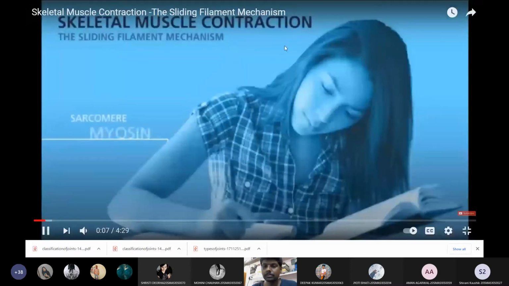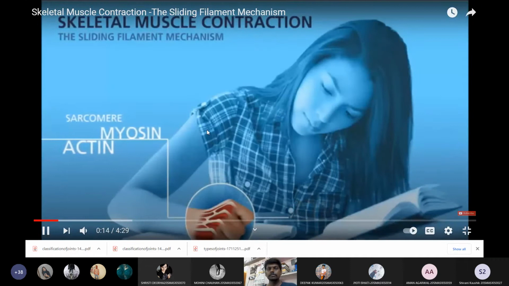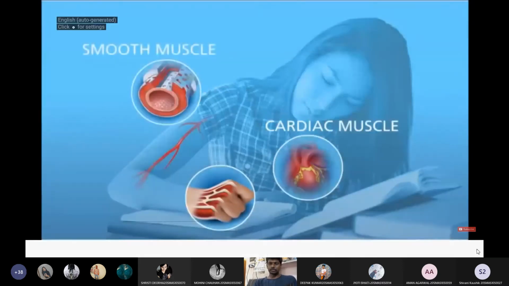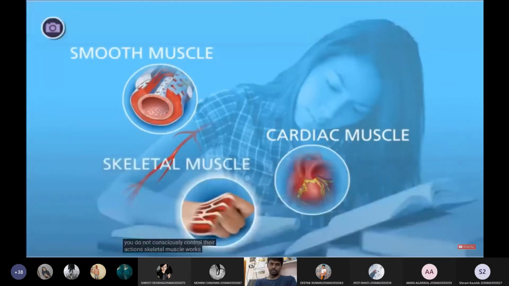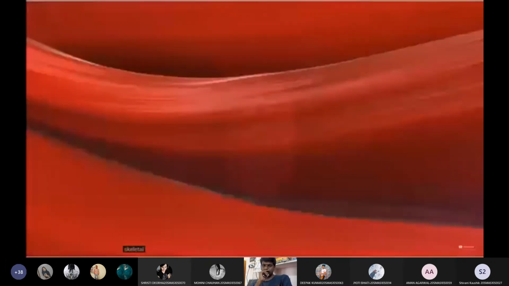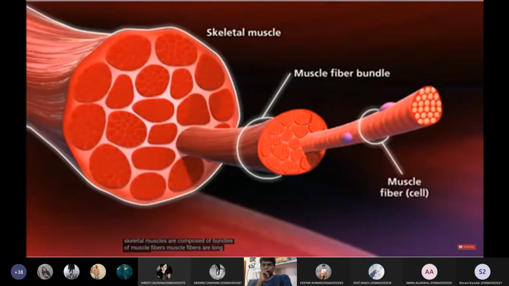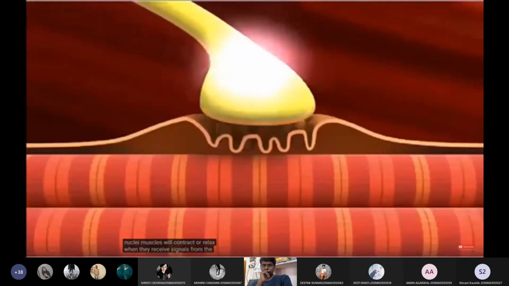You use muscles every day to do activities. This woman is using muscles to breathe, circulate blood, and move her hand to take notes. Your cardiac and smooth muscle tissues are involuntary. You do not consciously control their actions. Skeletal muscle works under voluntary control. Skeletal muscles are composed of bundles of muscle fibers. Muscle fibers are long cylindrical cells containing several nuclei. Muscles will contract or relax when they receive signals from the nervous system.